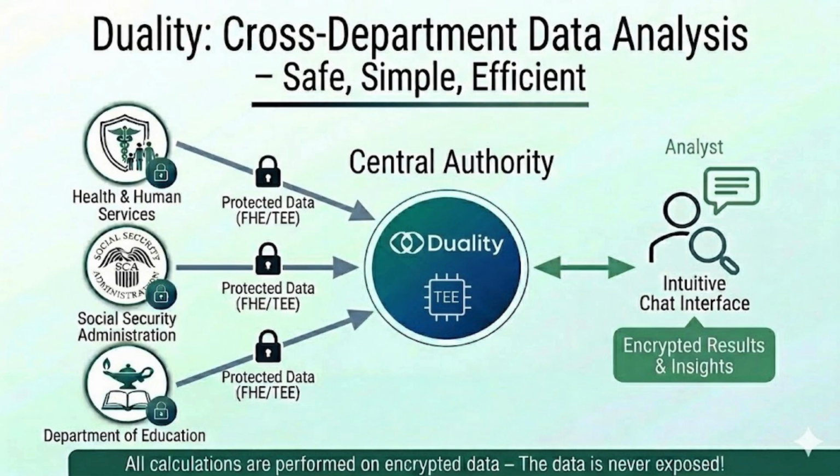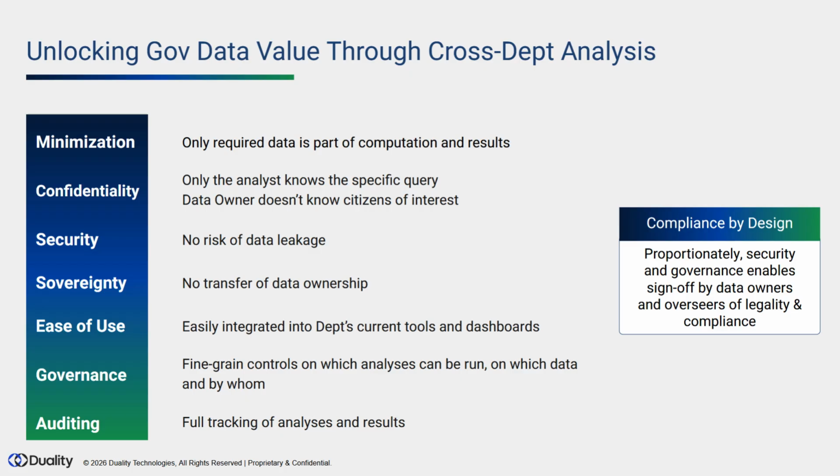The data remains siloed, critical research grinds to a halt, and ultimately, the people who need help most are the ones who wait. The solution? Duality. With the Duality Assistant Agent, organizations can finally bridge these gaps. Imagine being able to extract deep statistical insights or even train advanced AI models across departments without ever exposing the raw data itself. By removing these barriers, complex multi-agency research becomes simple, accessible, and efficient, all through a single interface.